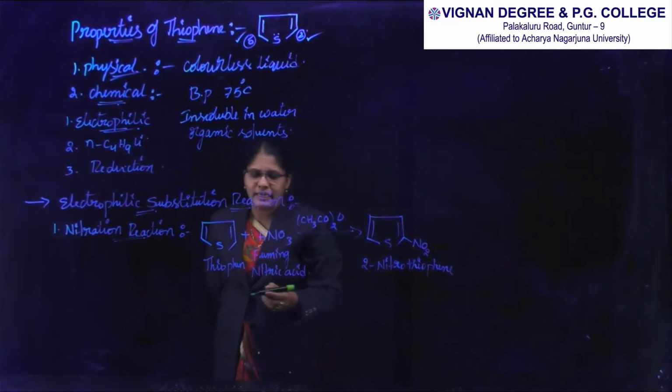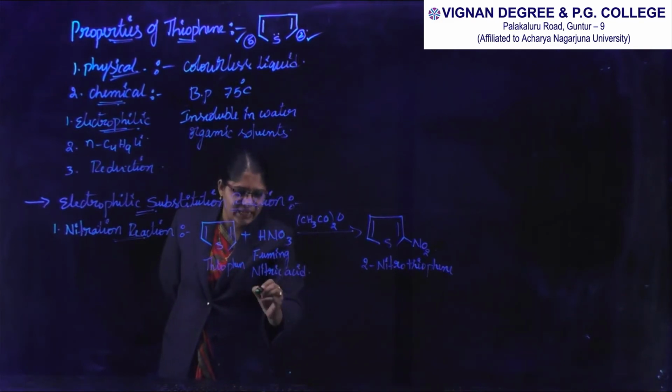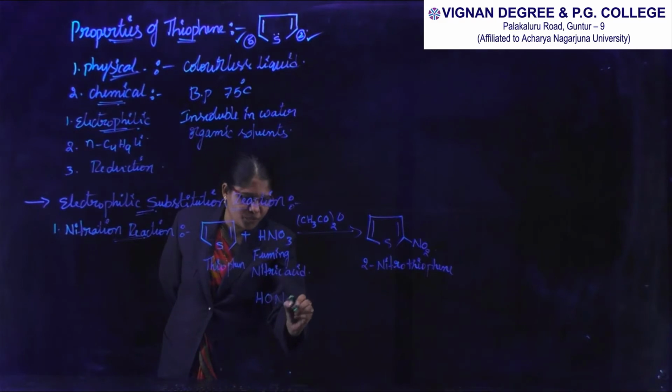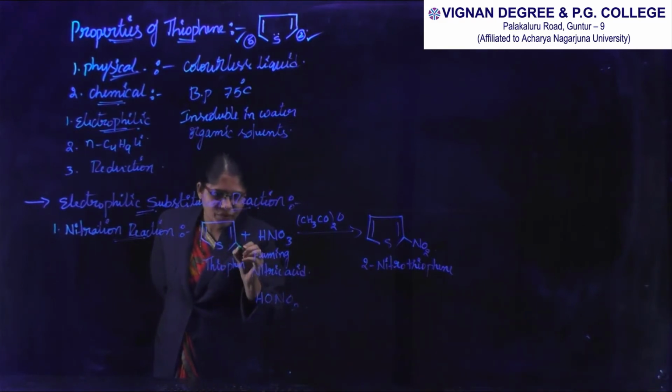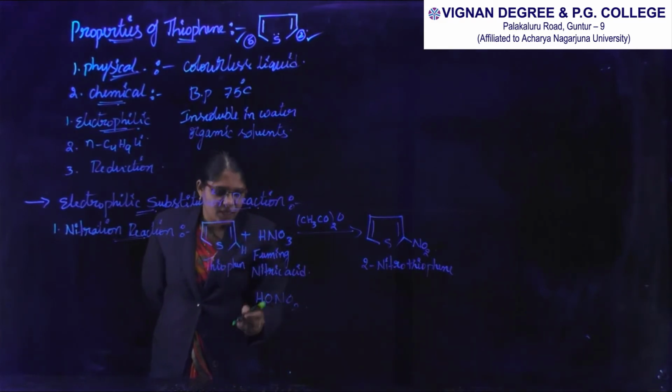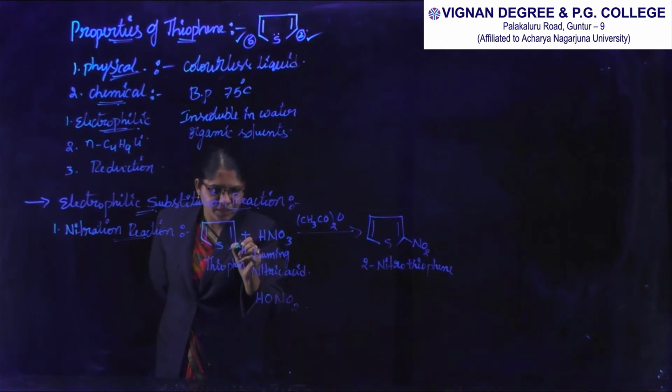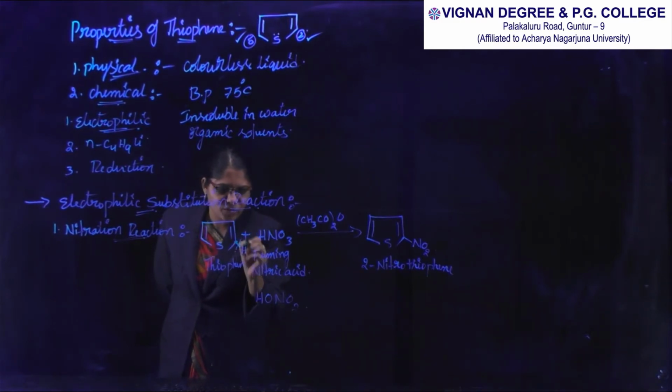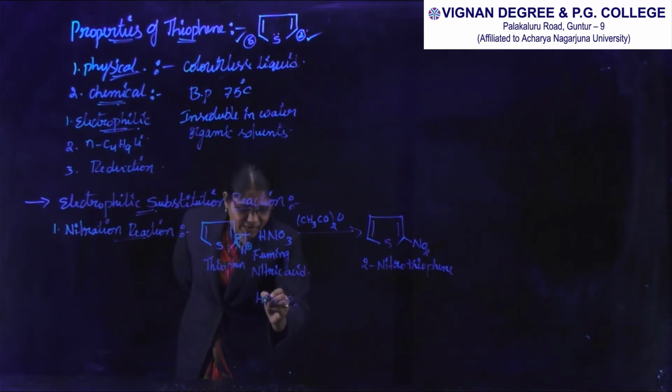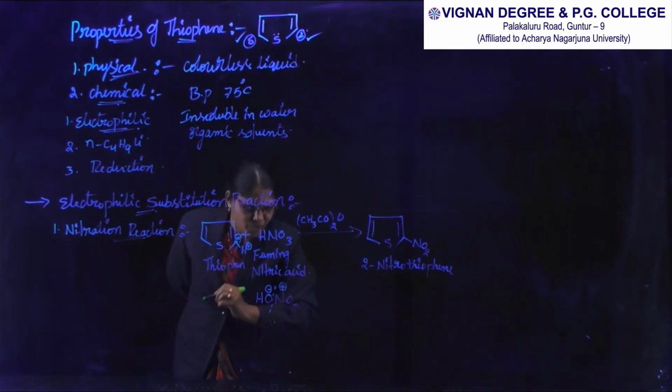See here, I am writing nitric acid like this, HONO2, and I am writing one of the hydrogens like this. The bond between this carbon and hydrogen breaks down. Carbon gets a negative charge and hydrogen gets a positive charge. The bond between oxygen and nitrogen breaks down, oxygen gets a negative charge and nitrogen gets a positive charge.